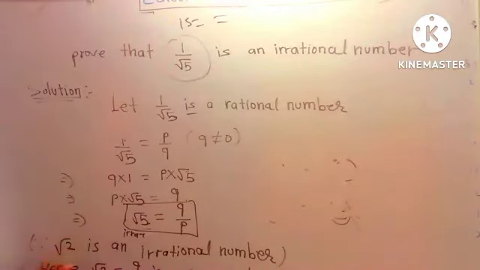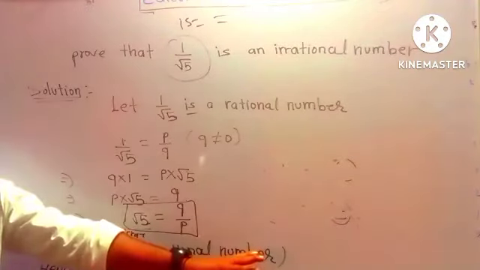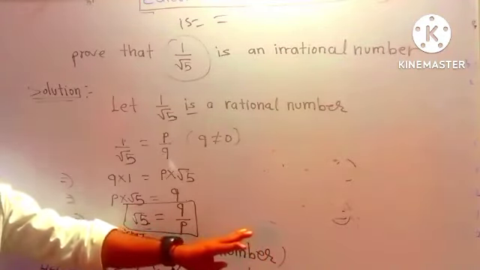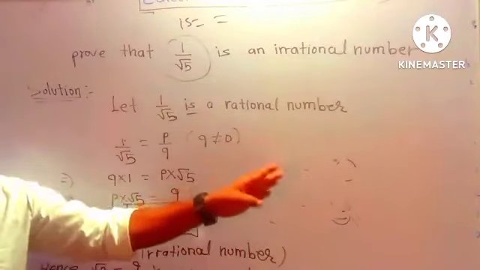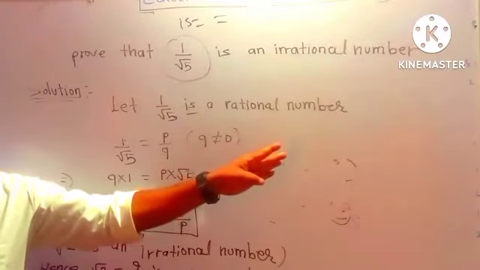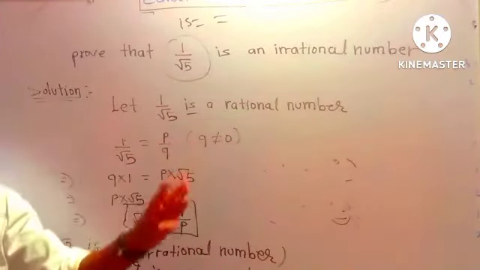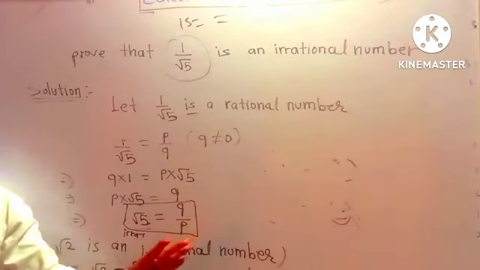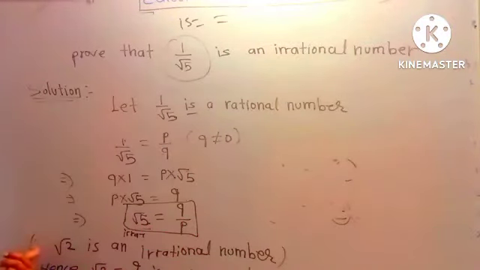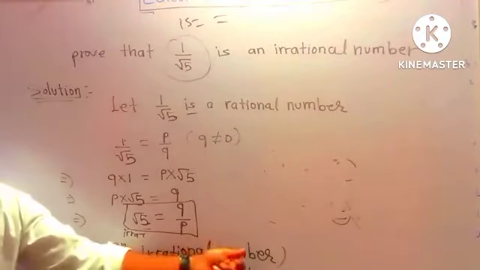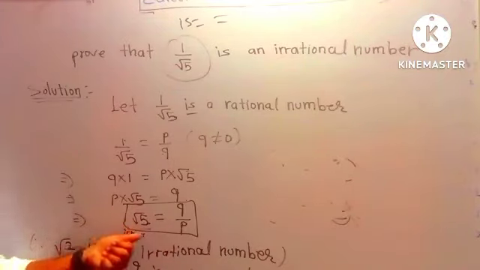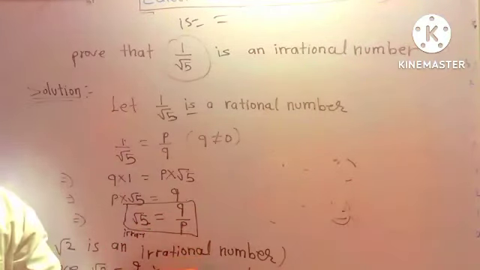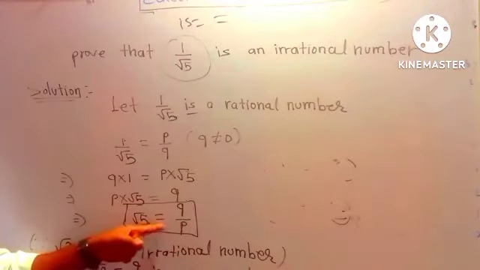We know that root 2 is an irrational number. But if this question is coming for 5 marks or 6 marks, you will have to solve from the start. Like, suppose root 2 is a rational number, then root 2 is equal to P divided by Q, then all the steps. Then we know that root 2 is an irrational number. So the left hand side is what? Rational or irrational? Irrational. The right hand side is what? Rational. But what is the statement saying? This statement is saying that both sides are equal.